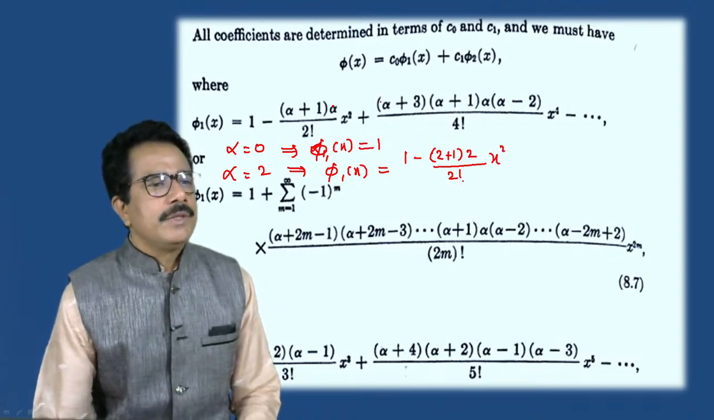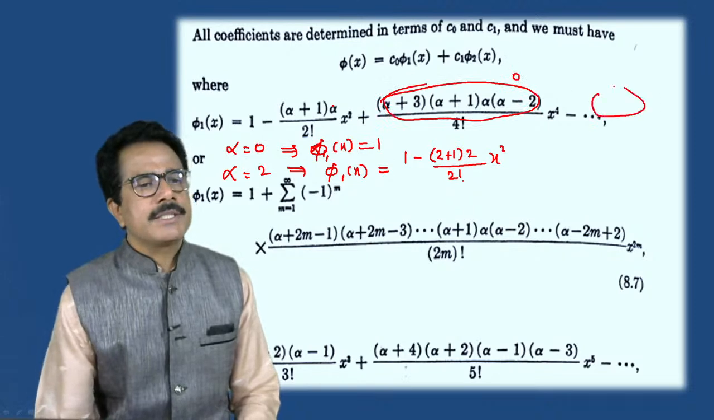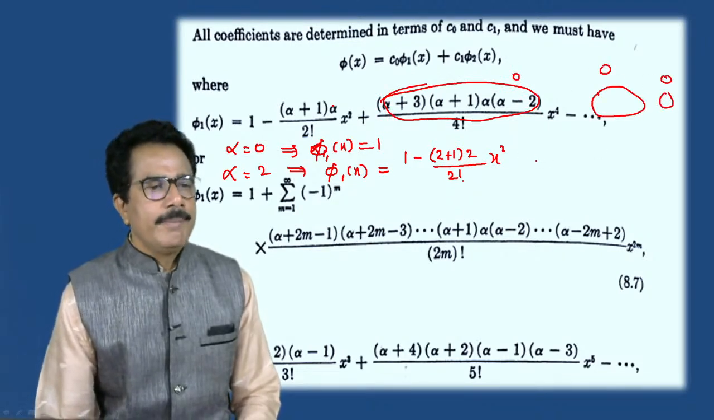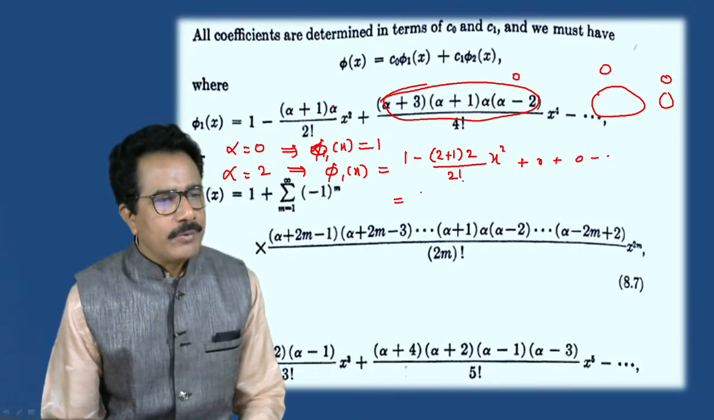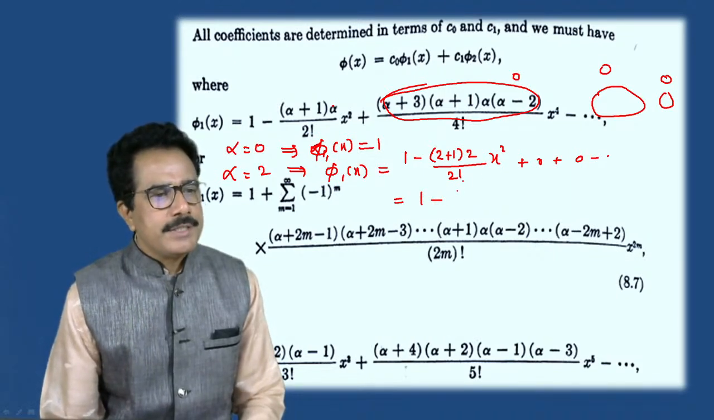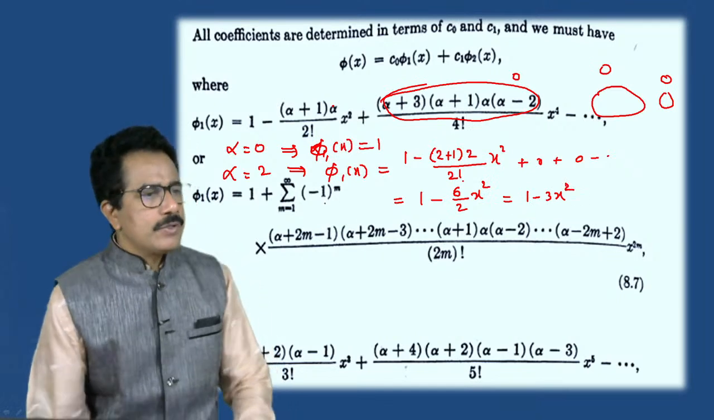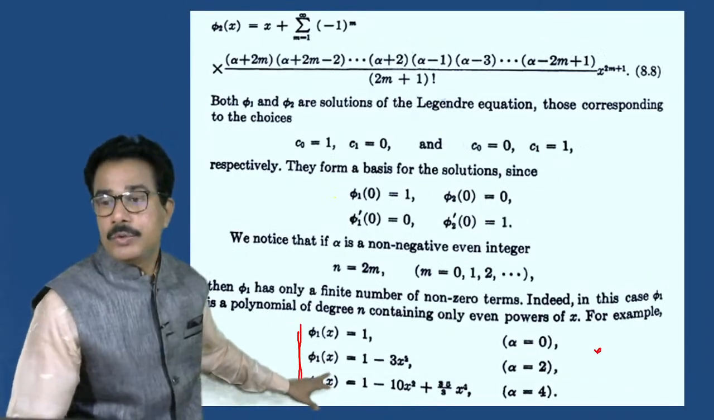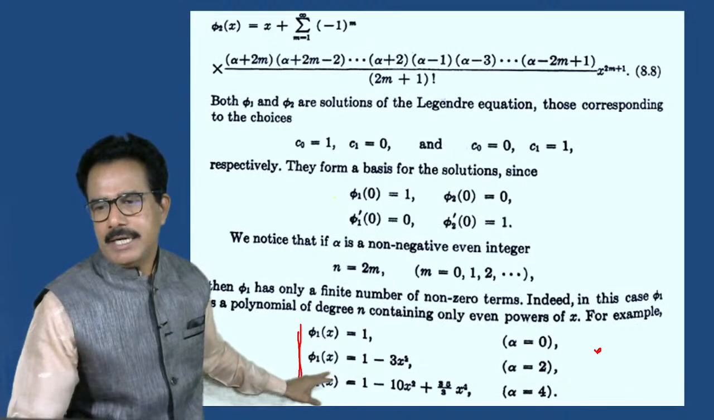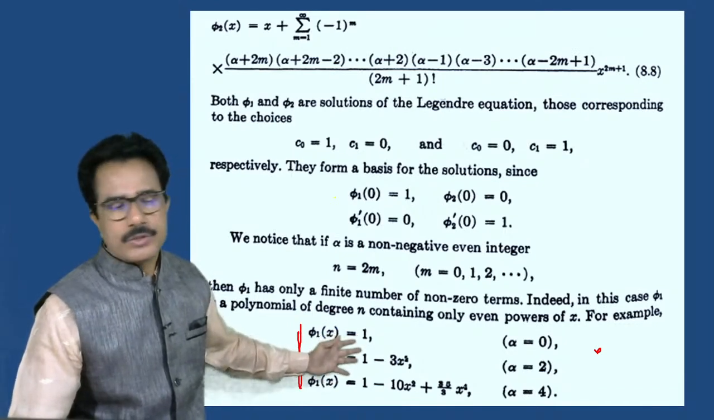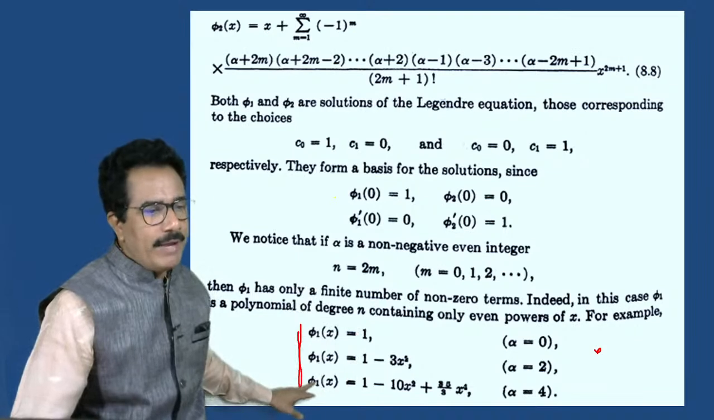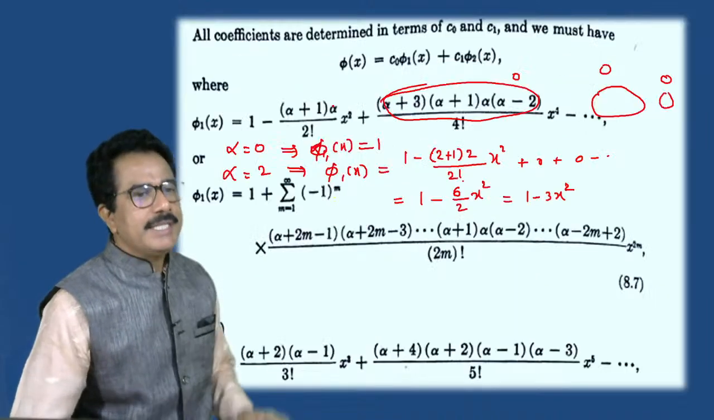Remaining terms are 0. The next term goes to 0, the third term goes to 0, meaning the remaining terms are all 0, whatever they may be. So we can write 1 minus 6 divided by 2 into x square, so 1 minus 3 into x square. So we get phi1 of x is equal to this. Do you understand how phi1 was obtained? Phi1 and phi2 we will get as polynomials if we put alpha is equal to 2. Okay, now we can also put phi1 of x if alpha is equal to 4. Now what will you do here?